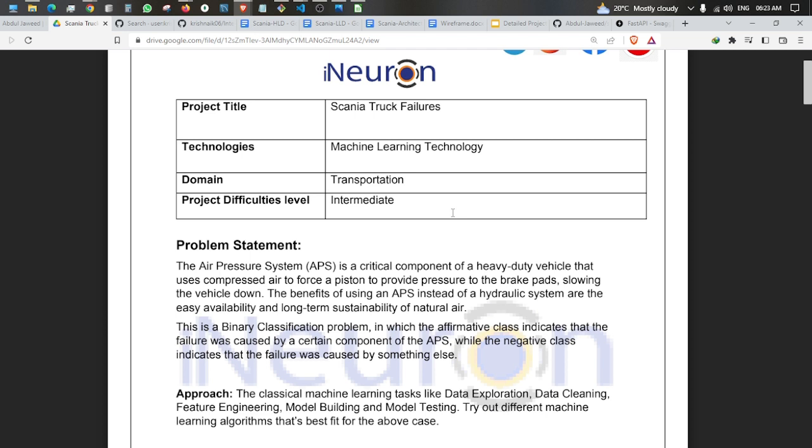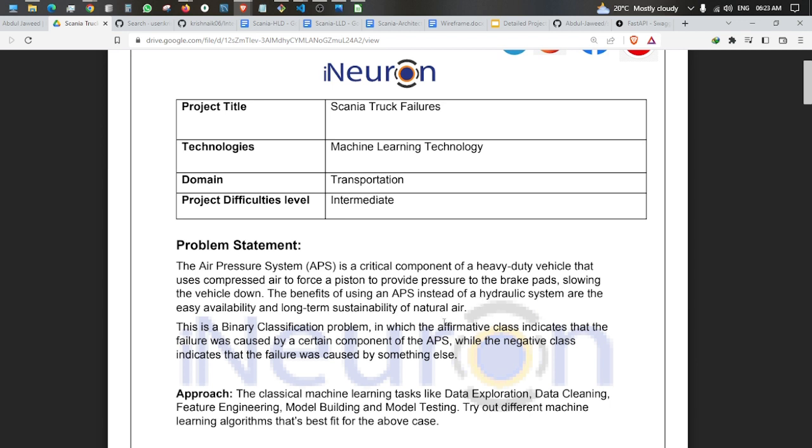This is a binary classification project, also known as a logistic regression project, in which the affirmative class indicates that the failure was caused by a certain component of the APS air pressure system, while the negative class indicates that the failure was caused by something else.